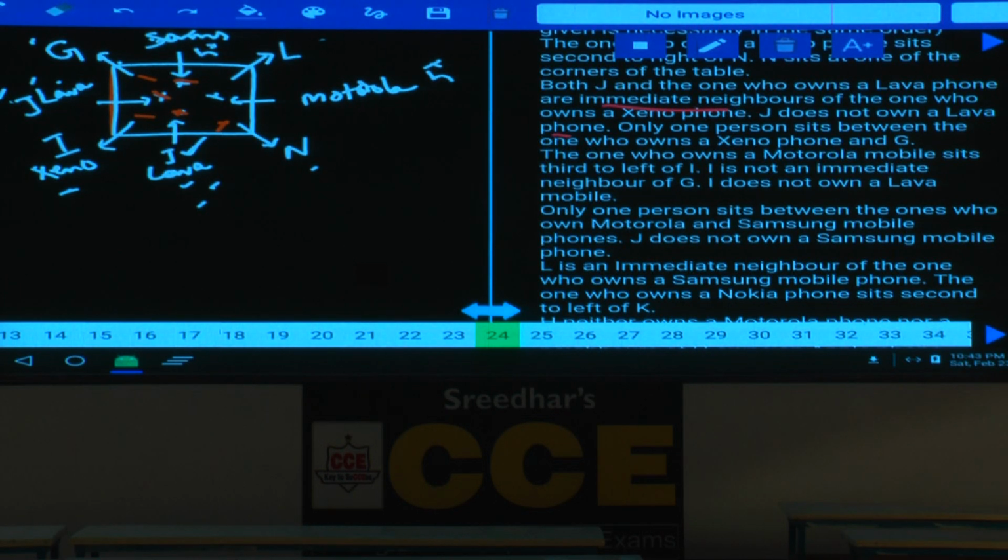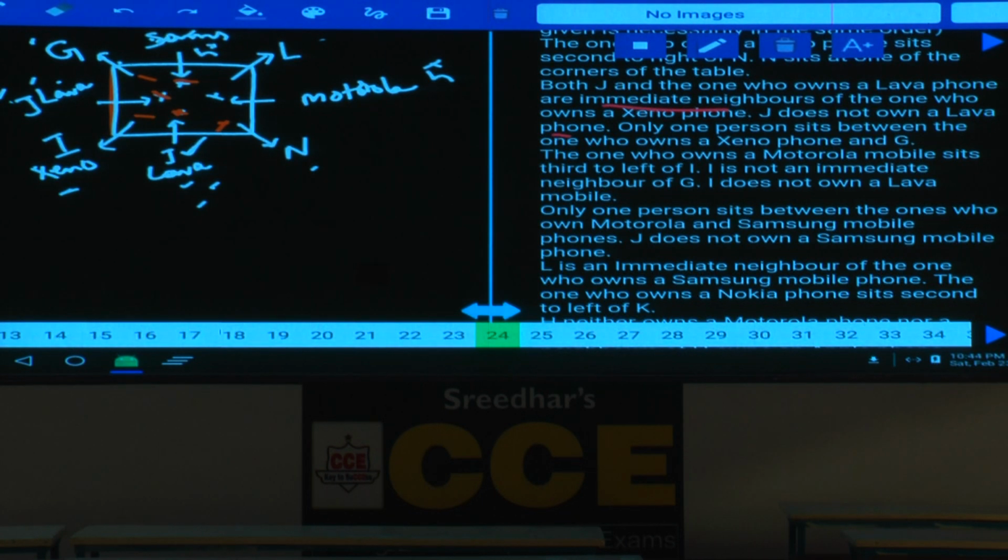The one who owns Motorola sits to the left of I. I is not an immediate neighbor of G. And I does not own a Lava phone. What is the next information here? Only one person sits between the one who owns Motorola and Samsung. J does not own Samsung as well. As J does not own Samsung, L is an immediate neighbor of the one who owns a Samsung phone. L and Samsung must be here.